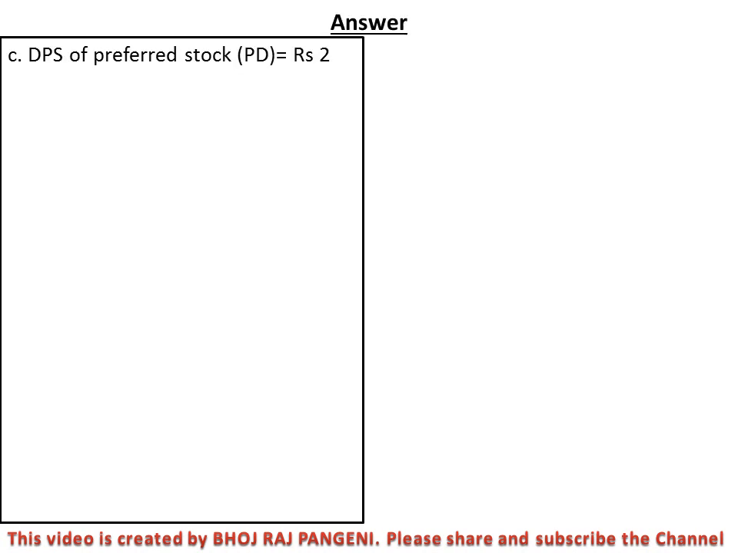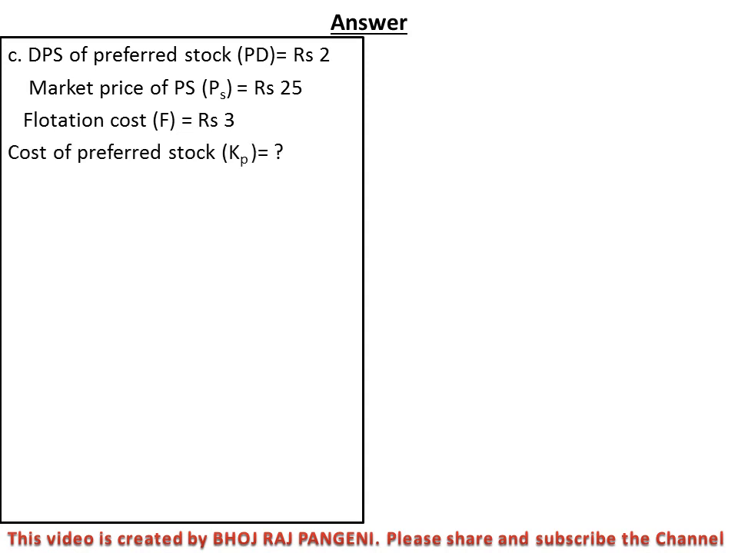Now it's turn of C, dividend per share of preferred stock PD equal to rupee 2, and the market price of preferred stock PS equal to rupees 25. Flotation cost F equal to 3 per share, and the cost of preferred stock KP equal to what?